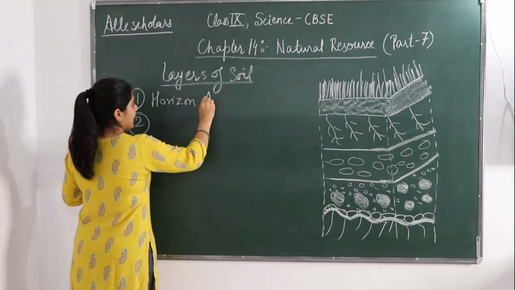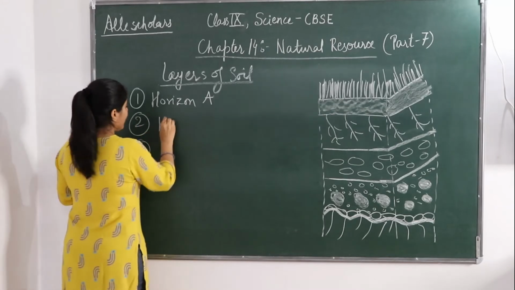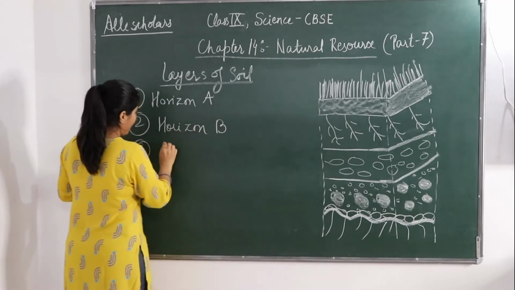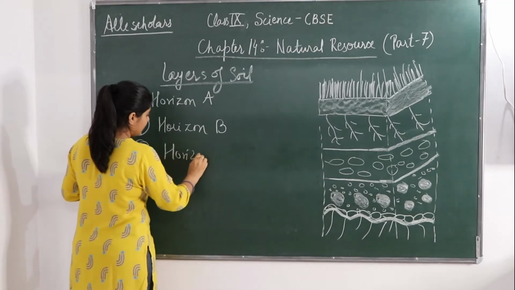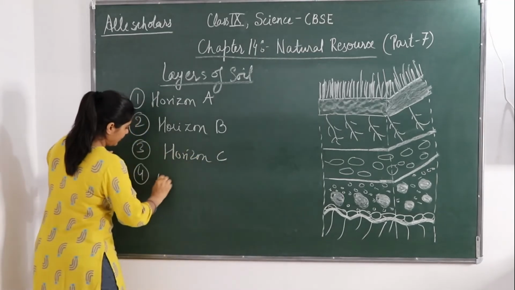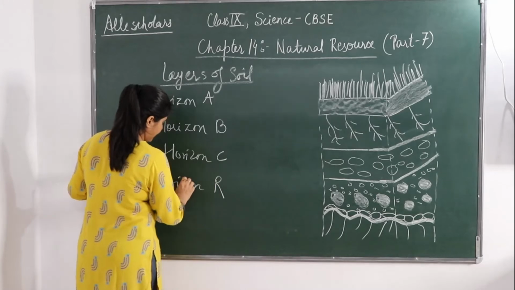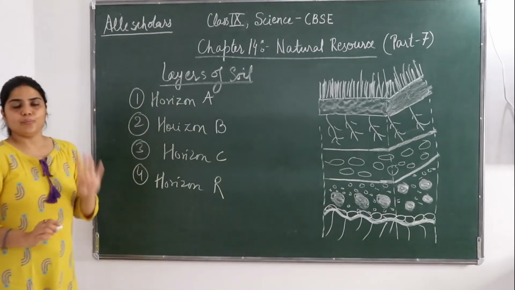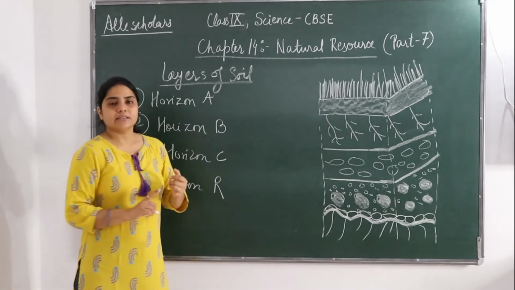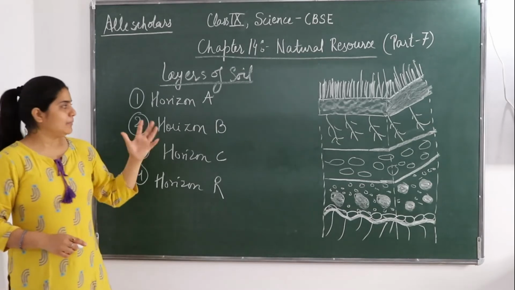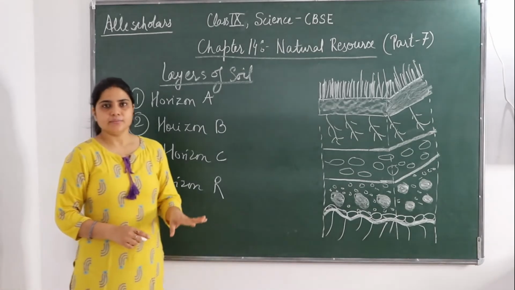Horizon A, horizon B, horizon C and horizon R. These are the 4 layers that are present in mature soil. If a soil is immature, maybe some of the layers are missing.